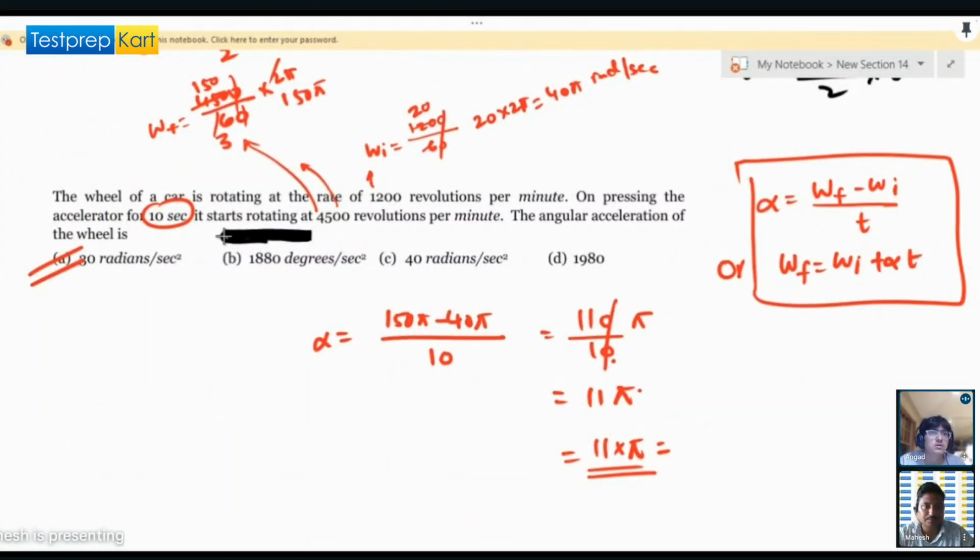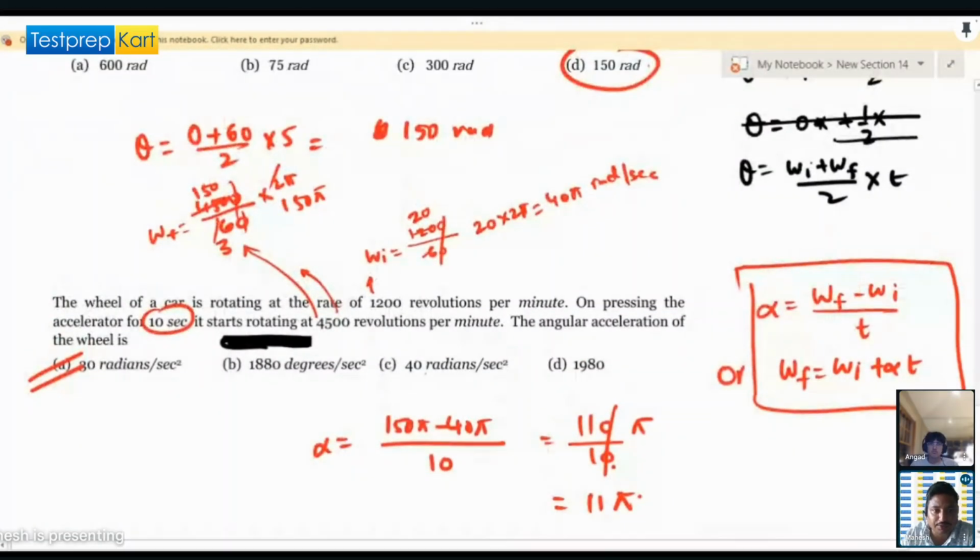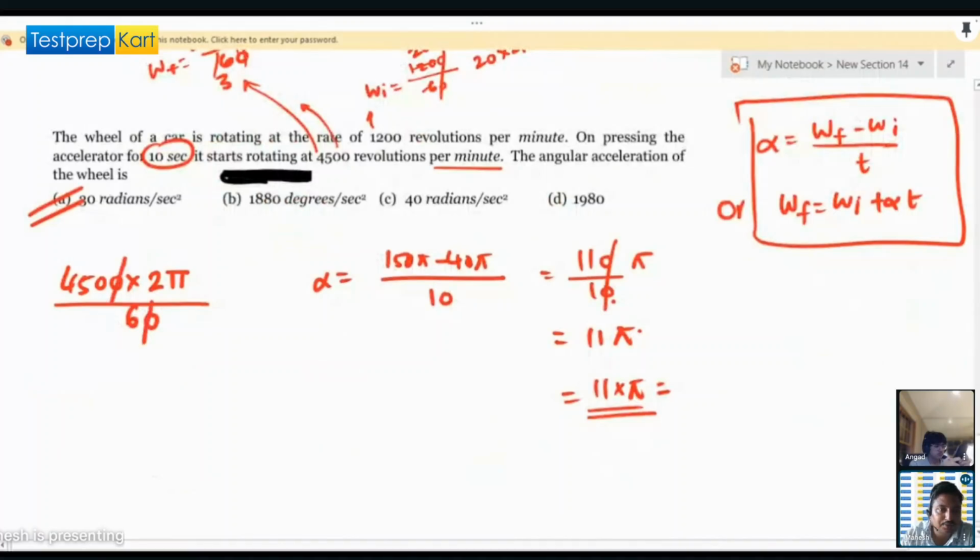How did you get the 150? Here, this is 4,500 revolutions per minute, so 4,500 times 2 pi radians in one revolution, but we want it in seconds. So 2 ones are 1, 2 threes are 6, 3 1, and this is 150. Isn't it? So 150 pi.